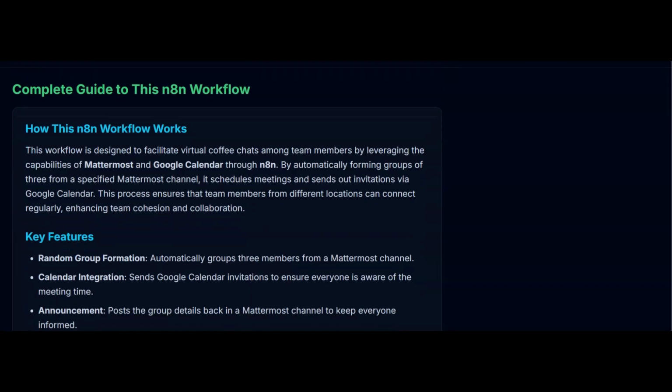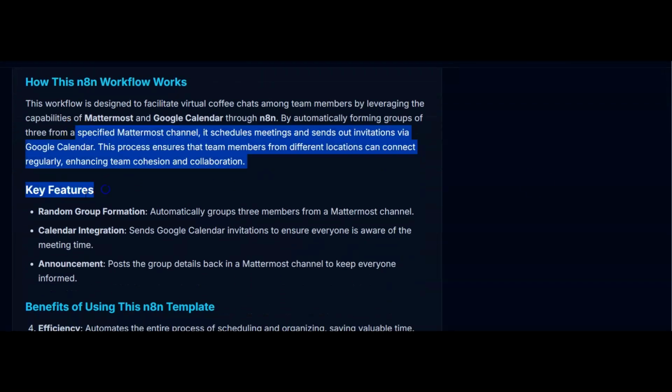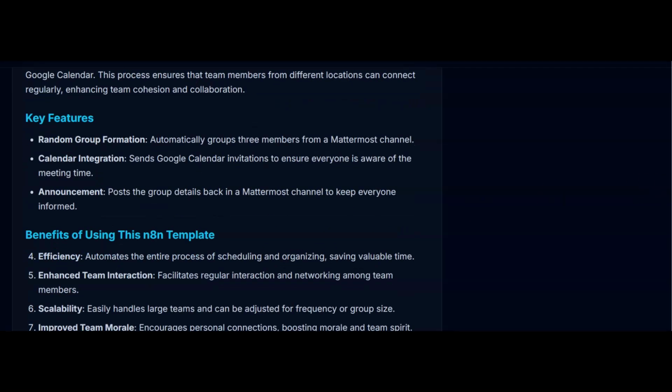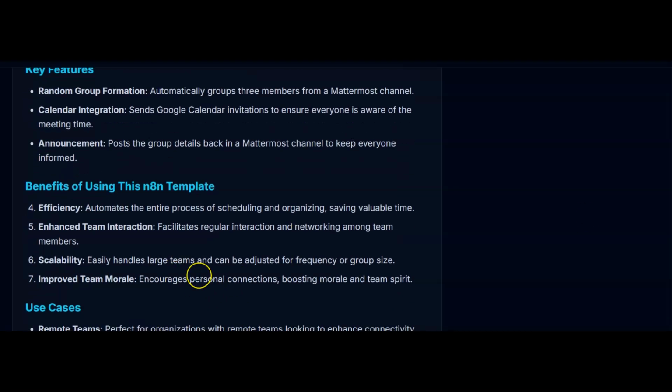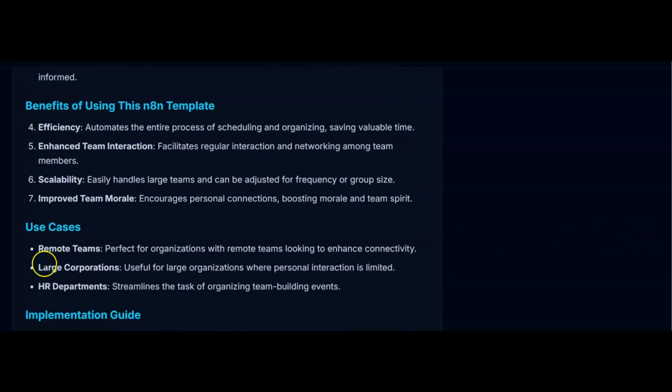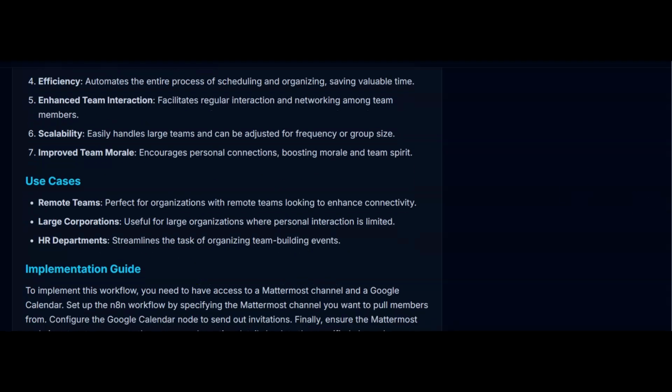So how it works, you can read it all here, but it basically forms random groups. Then it has the calendar integration, so it sends Google Calendar invitations automatically, so somebody in HR is not having to do this as a job. And then its announcement posts the group details into the Mattermost channel, so everybody is informed of where they've got to be. Okay, so this is massive for teams that have a focus on team building, especially remote teams or large corporations that want to do this, or HR departments that want to streamline what they are doing.